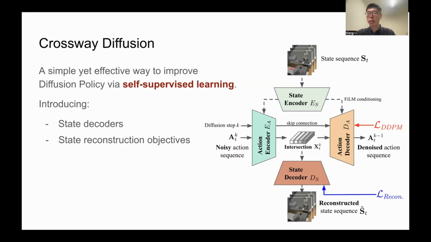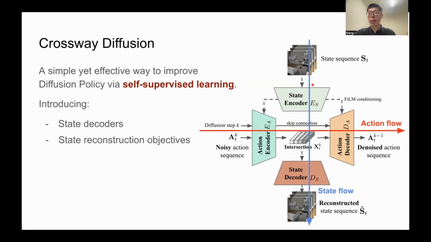So as you can imagine, during training, there are two flows intersecting in this model, exchanging information. And that's why we name our method Crossway Diffusion. By doing so, we explicitly regularize the diffusion model to capture the useful information from both the action sequence and the input state.